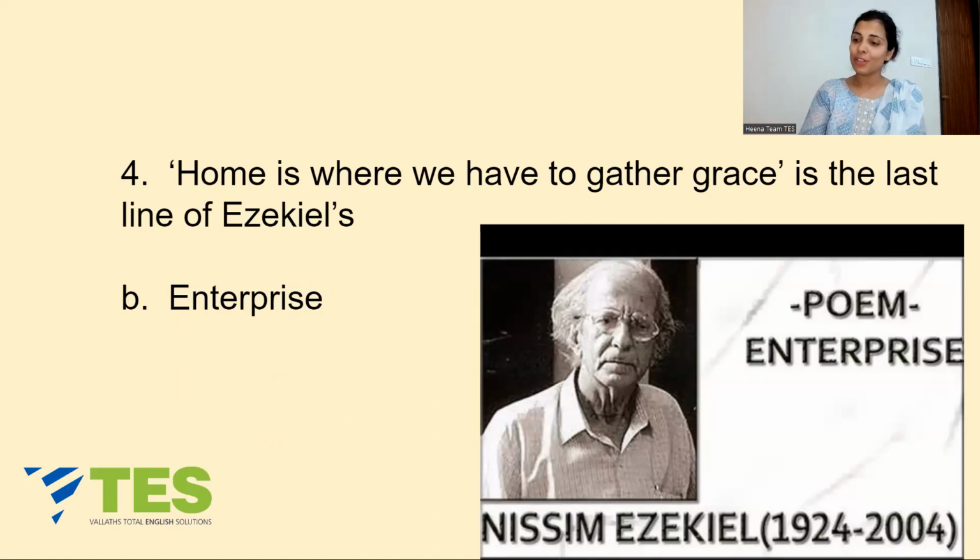It's a metaphorical journey of the poet, which means Nissim, along with a few other people who are very enthusiastic to take this journey. Okay. Now, this journey of theirs is compared with the human condition on earth, which is full of difficulties and failures. So after a long time, when their journey is completed, none of the pilgrims is enthusiastic. They all are so exhausted. And finally, they say this home is where we have to gather grace. Okay? You got it? Yes, you did.